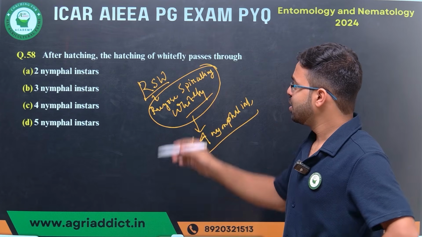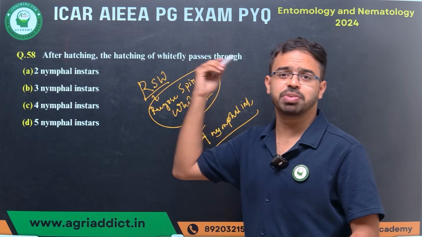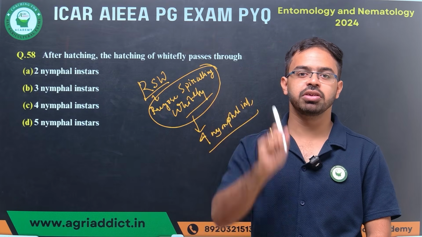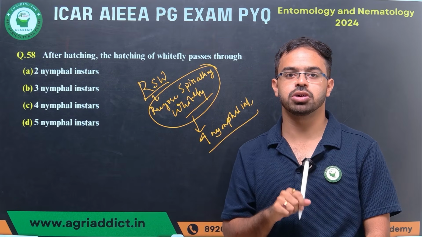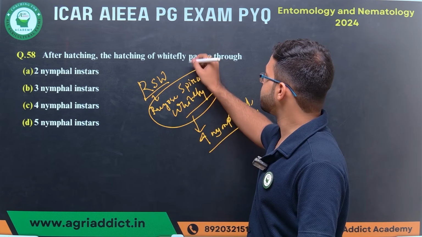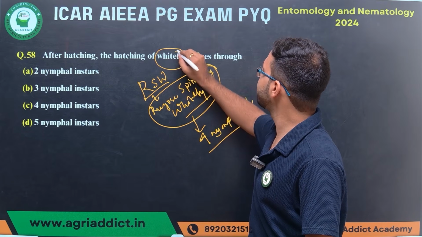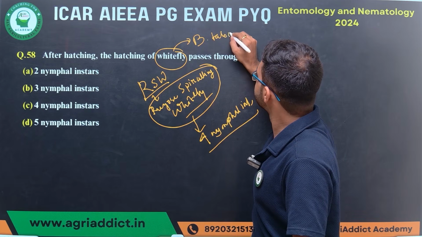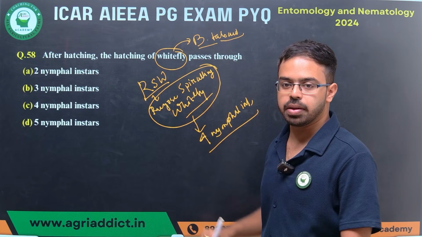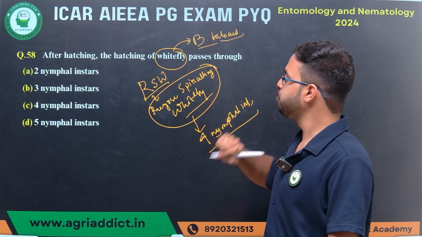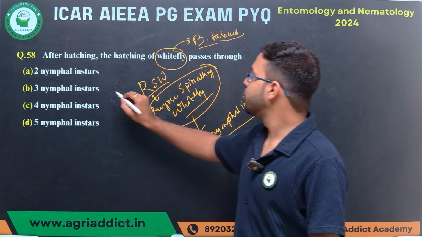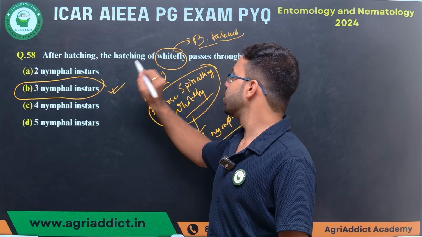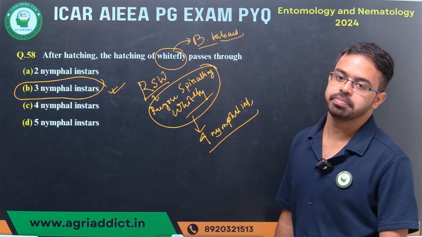Okay, but see, it is not mentioned which particular species. Again, I am telling, if nothing is mentioned, means we need to consider the most common species or most common variant. So most common species, if we consider whitefly, then it is Bemisia tabaci. Okay, and this Bemisia tabaci, it goes through pre-nymphal instar. So your answer will be your pre-nymphal instar. Okay.